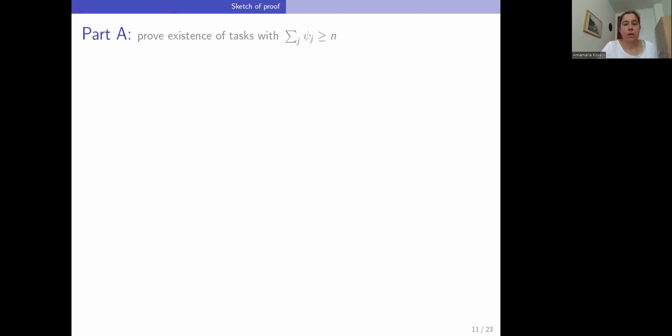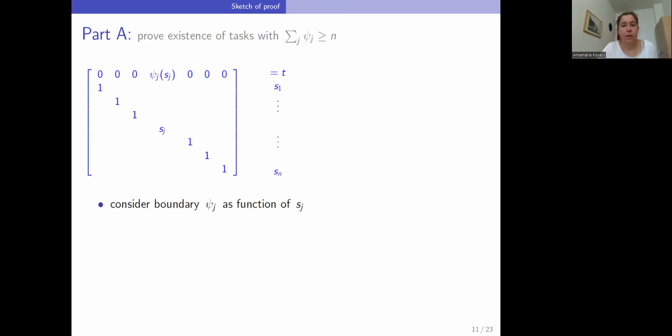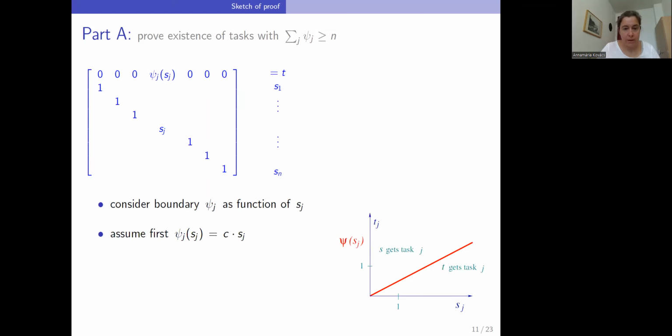Why is there such a set of tasks with sum of psi values of at least n? For this, let us consider this boundary function of a task, this boundary value of a task as a function of the other cost of the task on its other machine. Here it is denoted by S. And let's assume for a moment that this function is such a simple linear function, c times s.